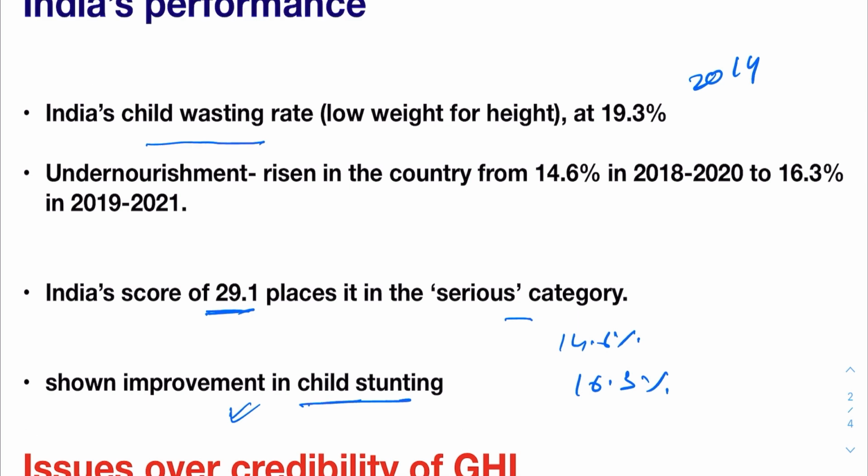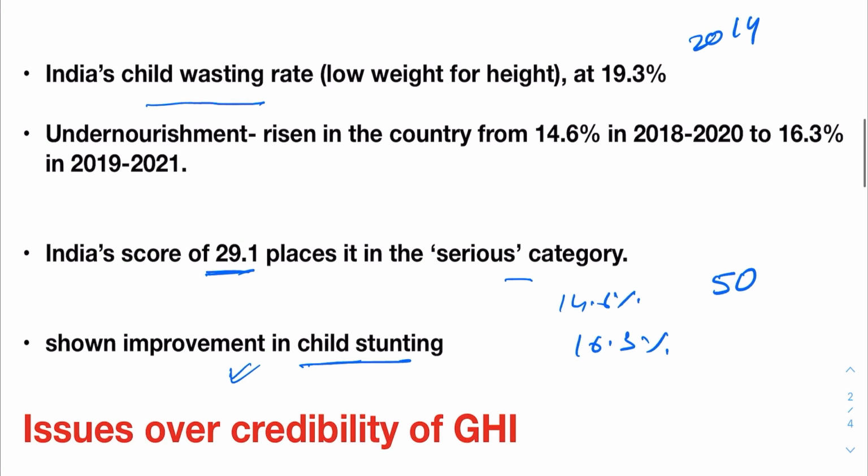Reasons for India's poor performance can be poor maternal health, poor sanitation, food insecurity. Because in India there is low dietary diversity, which can be a key factor in child malnutrition. Poverty, almost 50 million households in India are dependent on small and marginal holdings. And because of COVID, there has been livelihood loss. There is lack of income opportunities and mostly they are dependent on the farm sector.